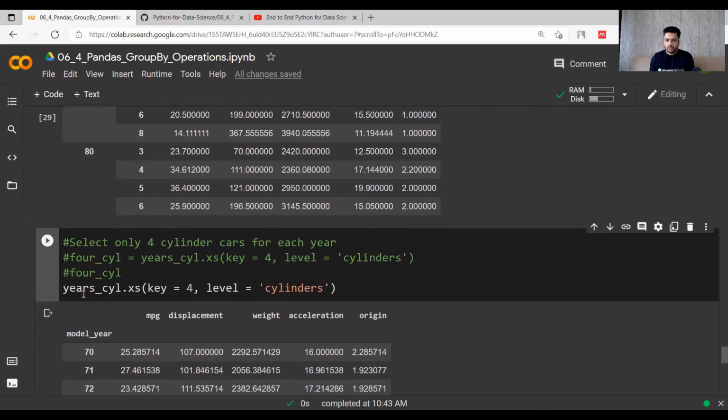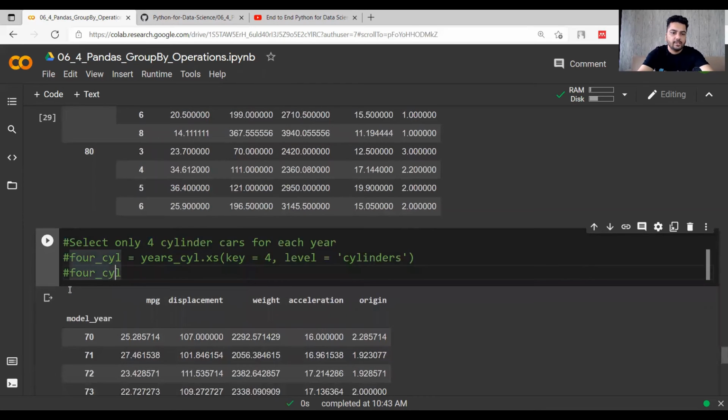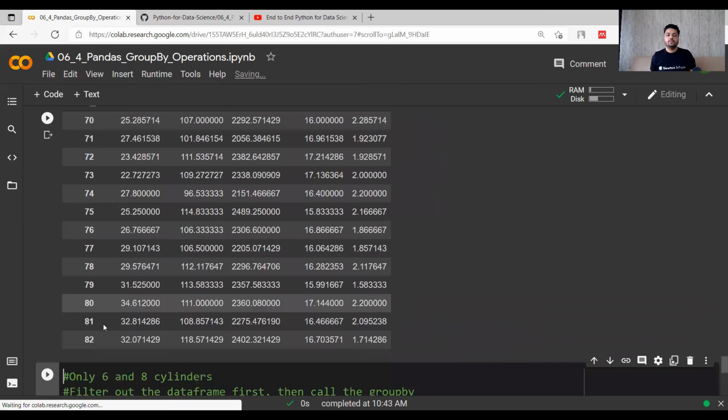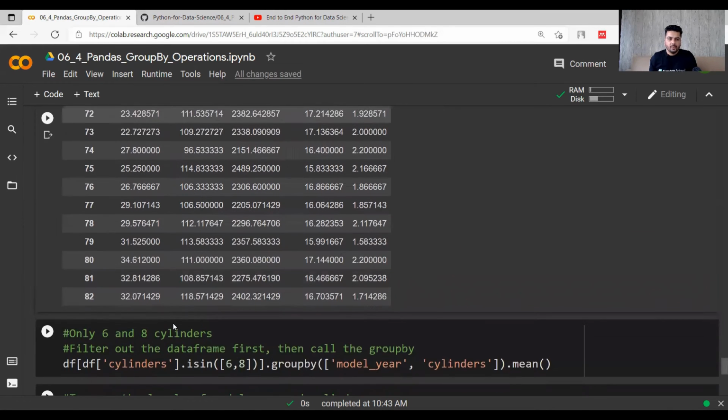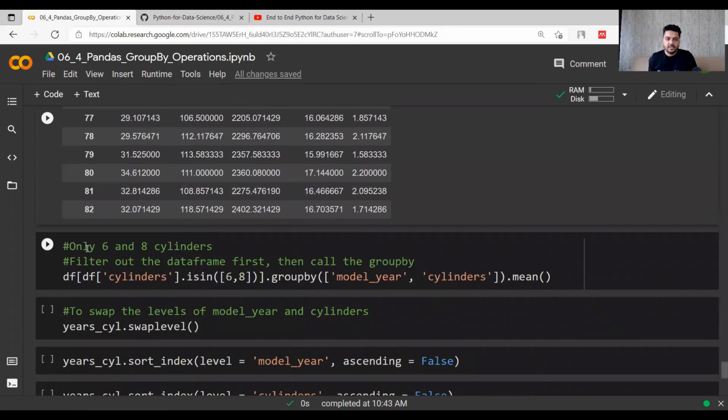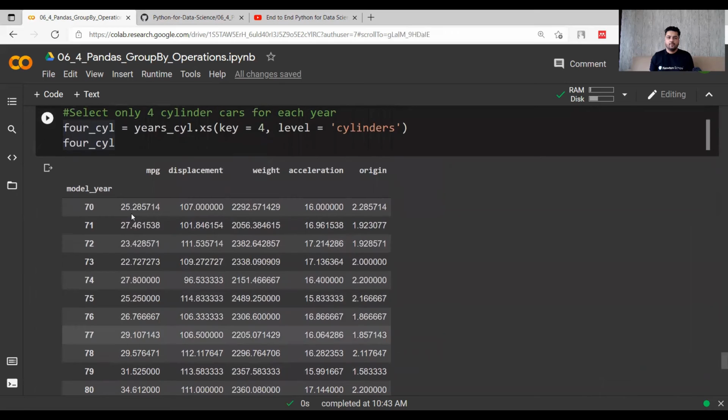So just to avoid the confusion, what we can do is we can actually name these things as four cylinder. So when you will be looking into this data, you will know for sure that it is four cylinders over the number of years. Now let's focus on 6 and 8 cylinders. Now because we want to get the cylinders for 6 and 8, right? I want to get the rows for all the years having 6 and 8 number of cylinders.